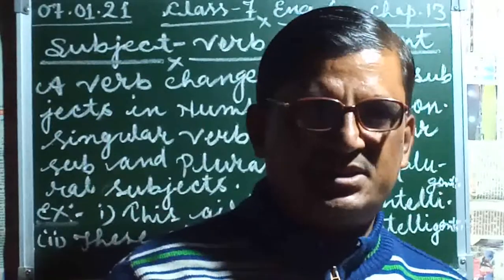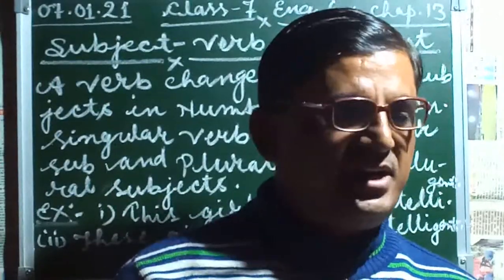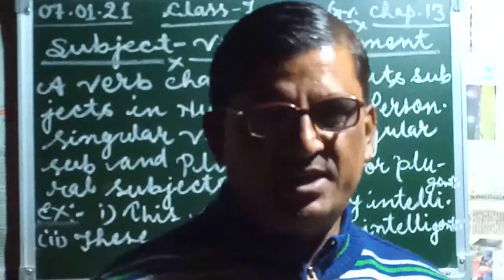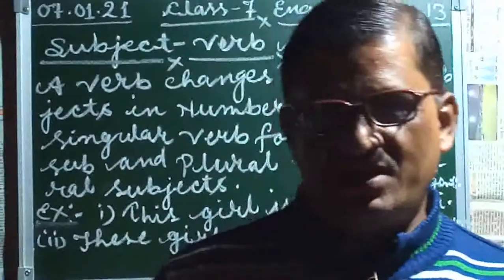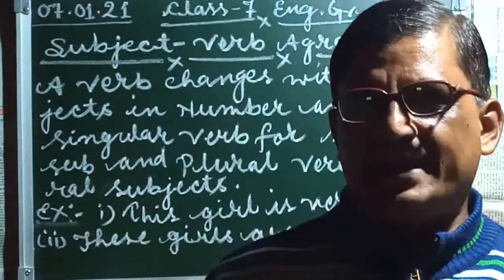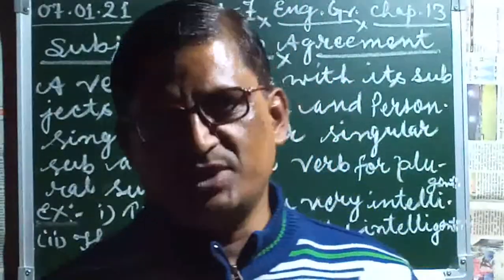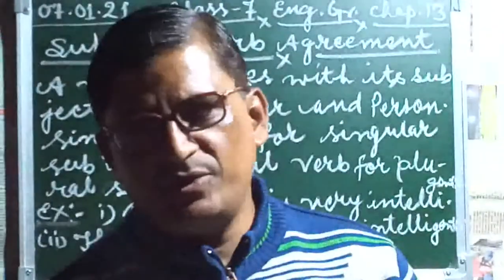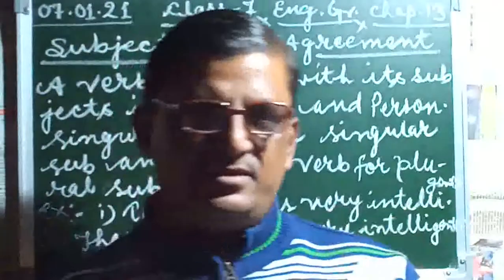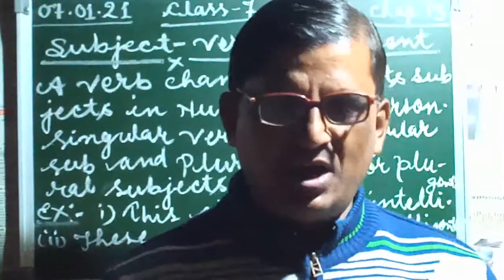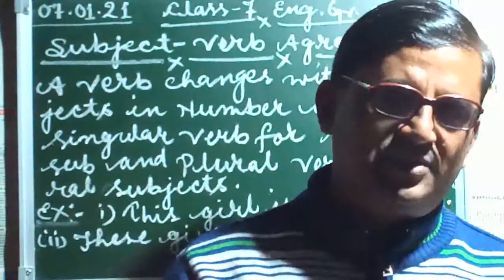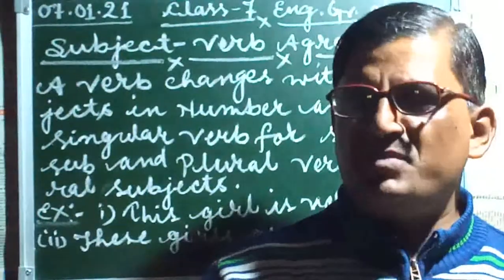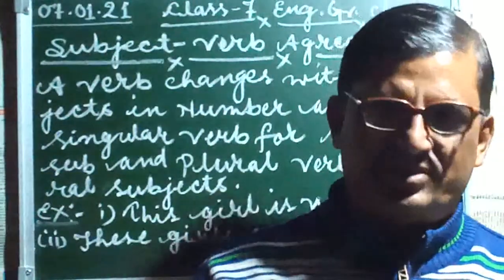because in subject and verb there are certain conditions when the verb agrees to live with the subject. The subject and verbs are used together according to the number and person of the subject.